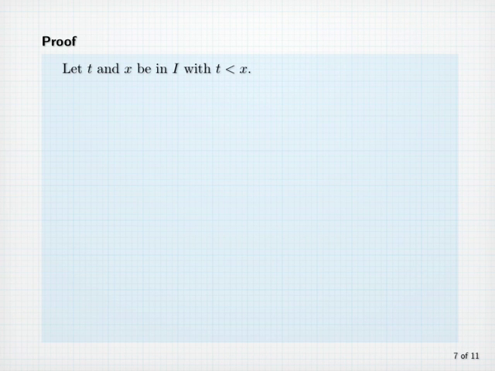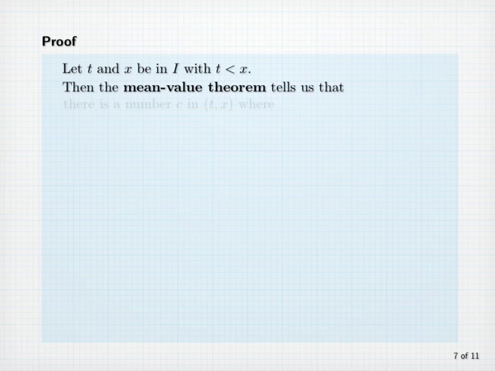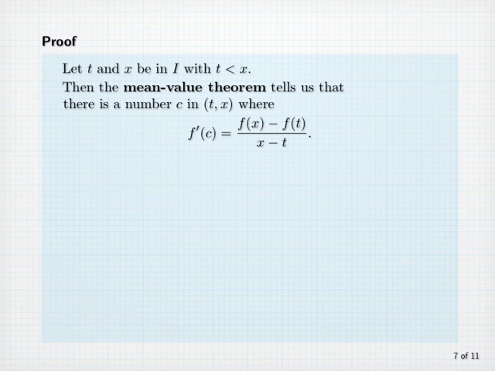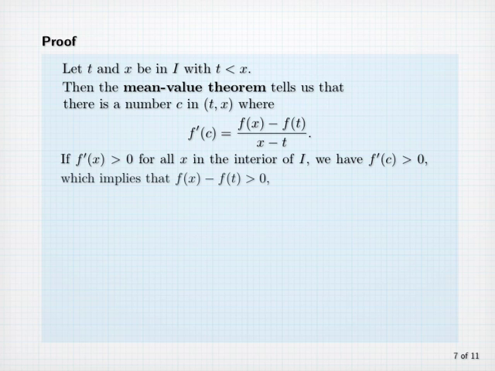Let t and x be in I with t less than x. Then the mean value theorem tells us that there is a number c in the open interval t, x where f prime of c is equal to f of x minus f of t divided by x minus t. Now, if f prime of x is positive for all x in the interior of I, we know that f prime of c will be positive, which implies that f of x minus f of t is positive, since x minus t would also be positive. And we conclude that f is increasing on I.